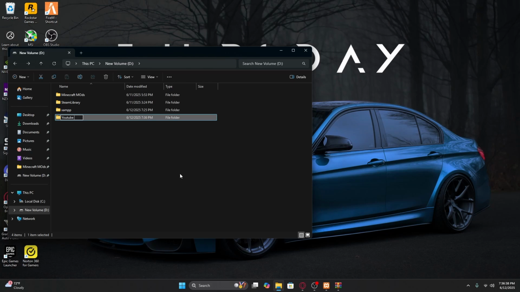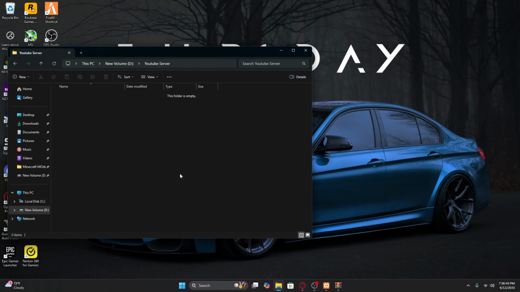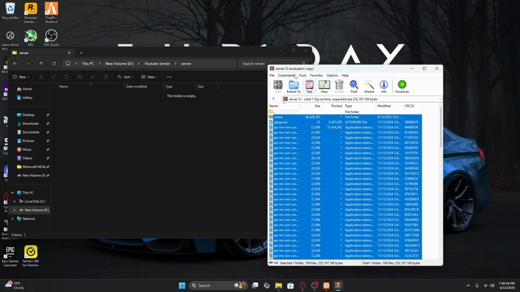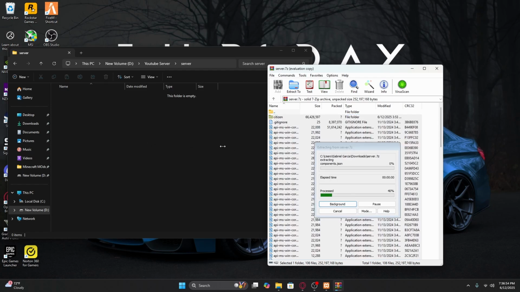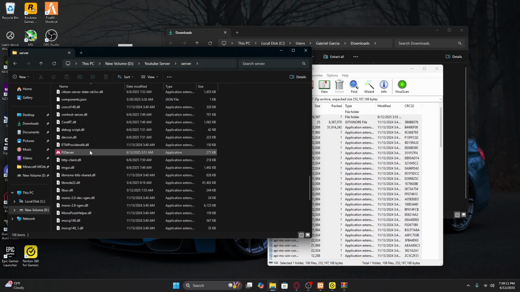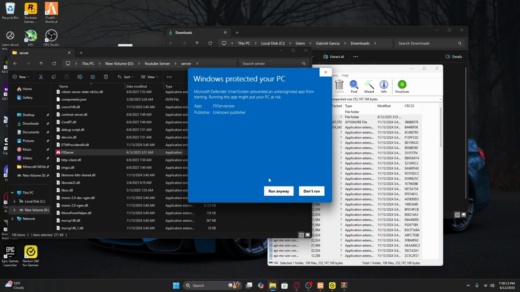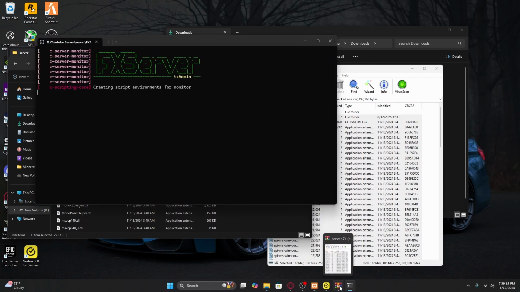So I'm just gonna put YouTube server, enter it, and then make a new folder called server, no caps, and then open up the server.7zip, control A, and then paste it into here. Go to FX server, run anyways.